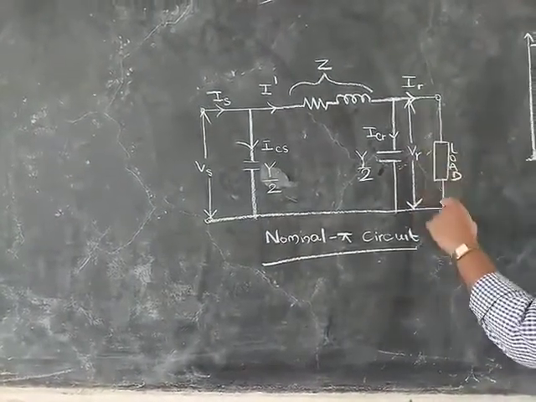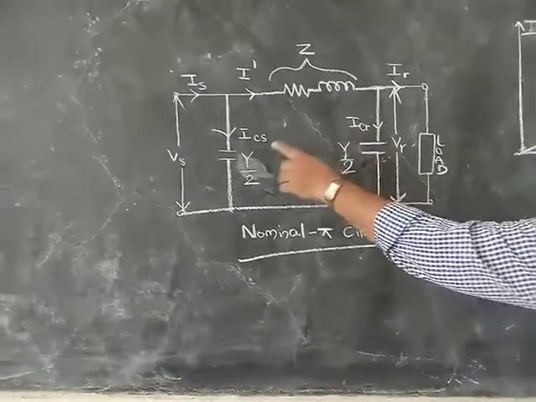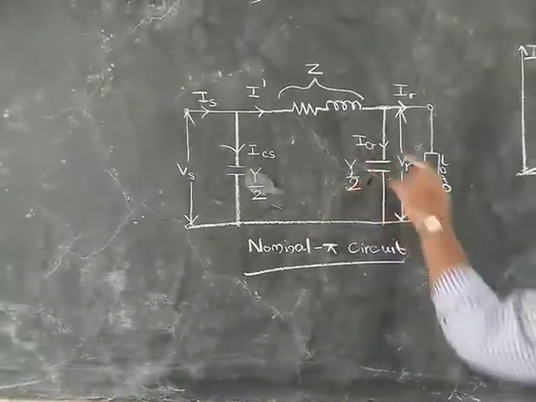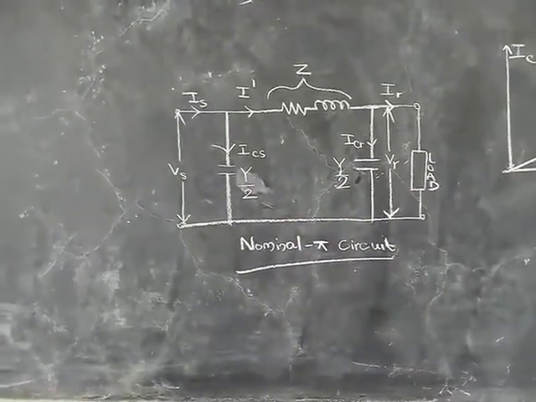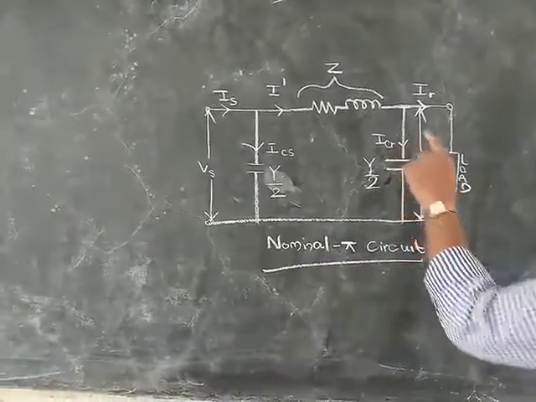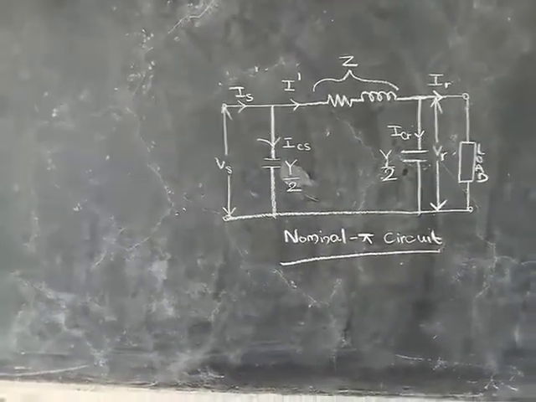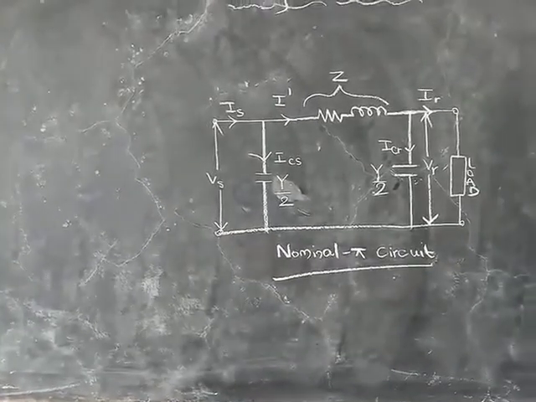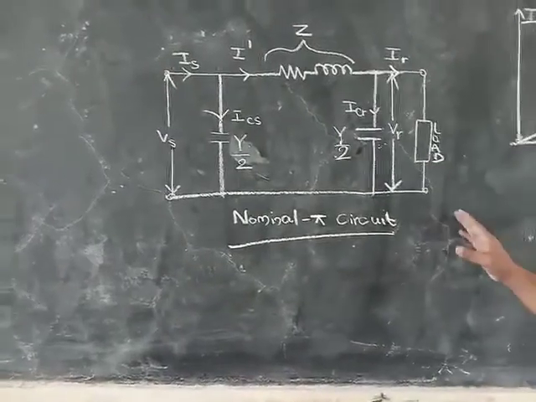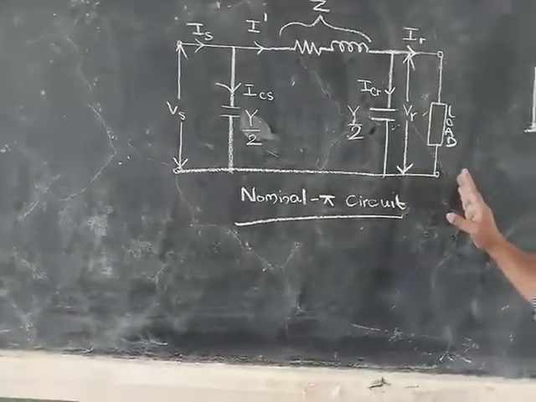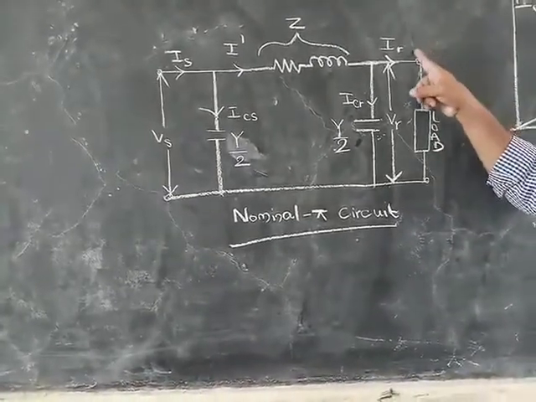At the receiving end side, we are connecting the load. What is ICS? What is ICR? ICS is the charging current at the sending end side and ICR is the charging current at the receiving end side. Since we are studying the Ferranti effect at no load or light load condition, in this condition IR is equal to 0.